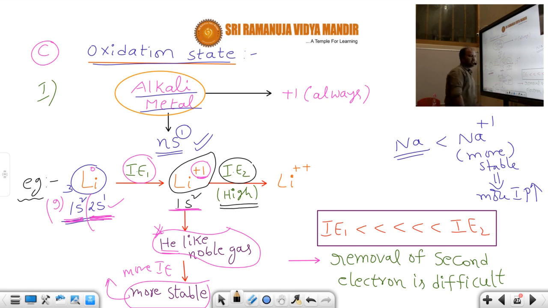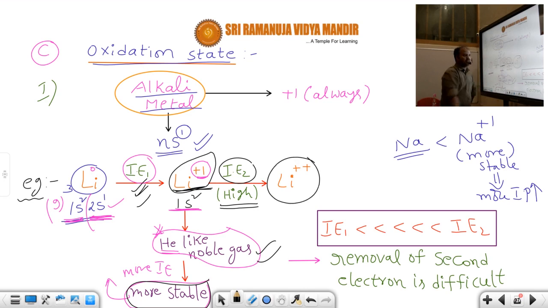So the second ionization energy is more than the first ionization energy. We can easily remove the electron from the lithium atom. But from the lithium monovalent cation, removing an electron is difficult. Why is removing an electron difficult in the case of lithium +1? Because lithium +1 has a noble gas structure like helium. Noble gases are more stable. Whenever stability is more, ionization potential is more. That's why lithium to lithium +1, removing an electron is easy, but lithium +1 to lithium +2, removing an electron is difficult.